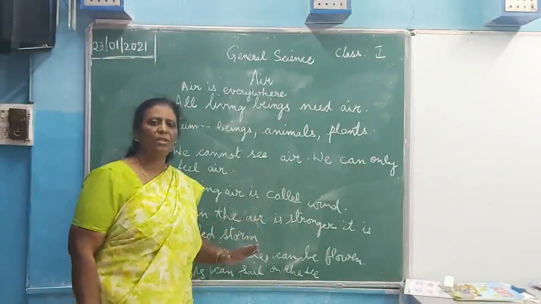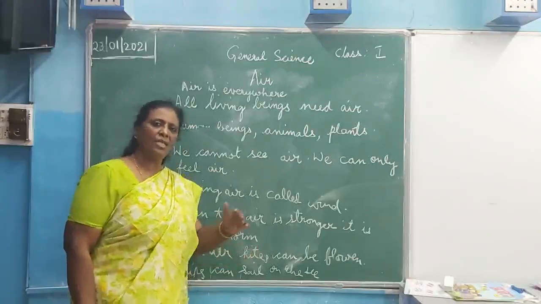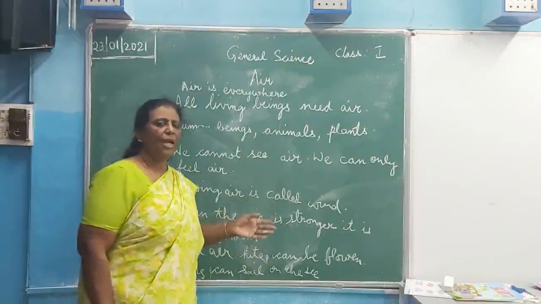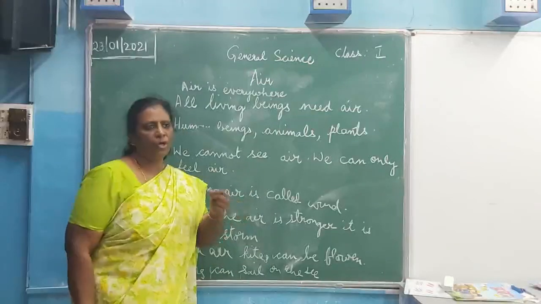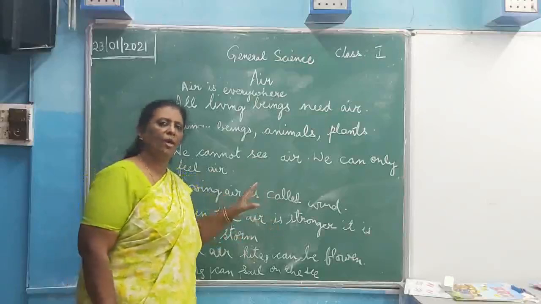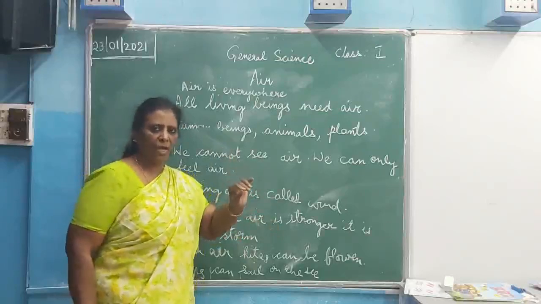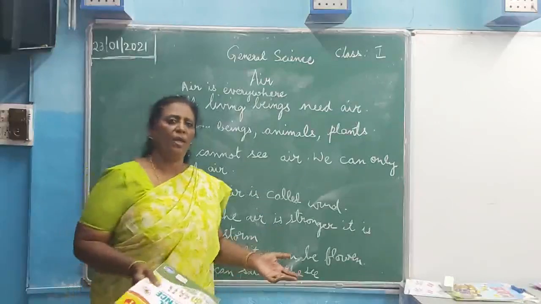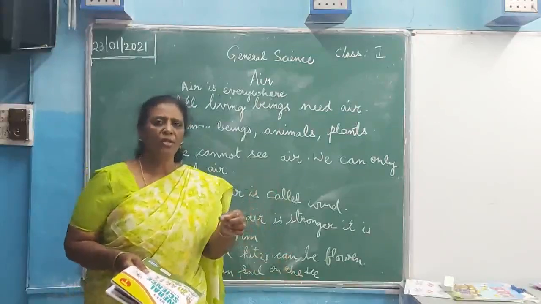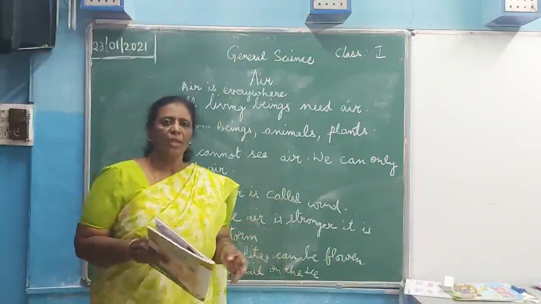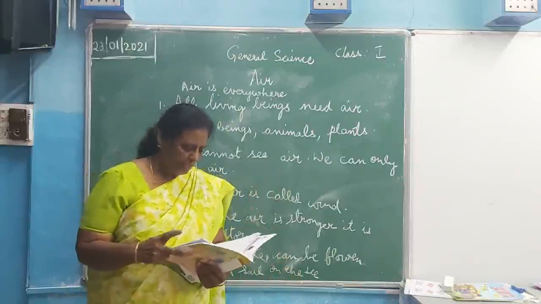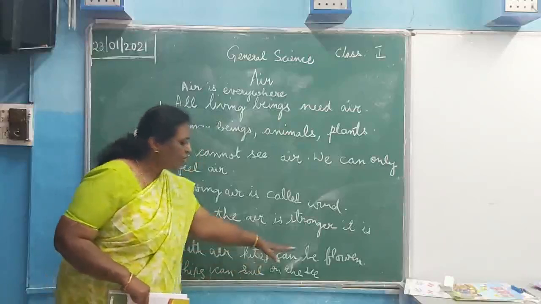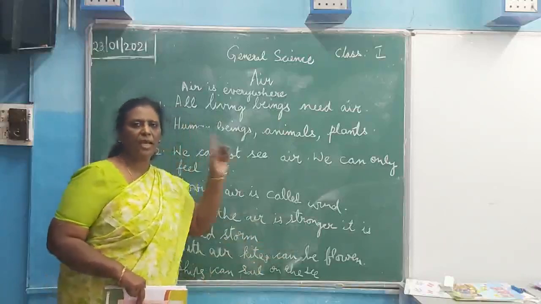What happens during the storm? The trees bend or sometimes are uprooted, and the clothes get blown away. When you put clothes out for drying, what happens? The clothes will fly away. If you don't put a clip on the cloth, it will fly away. Then with air, kites can also be flown in the sky.